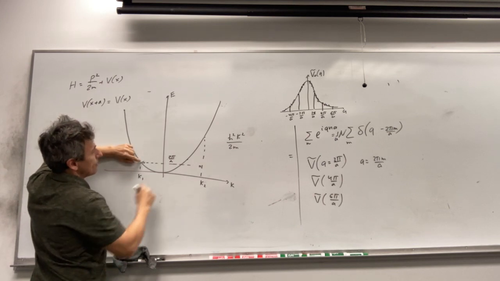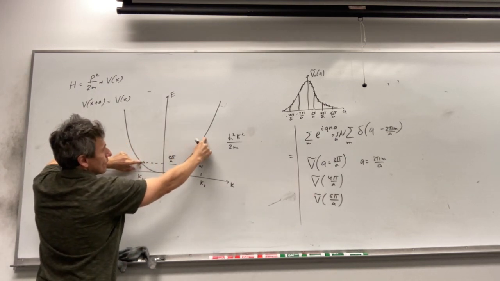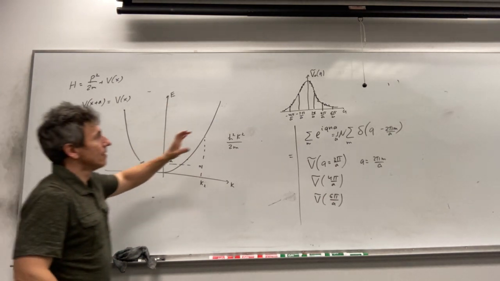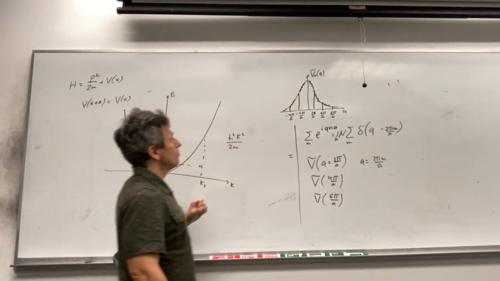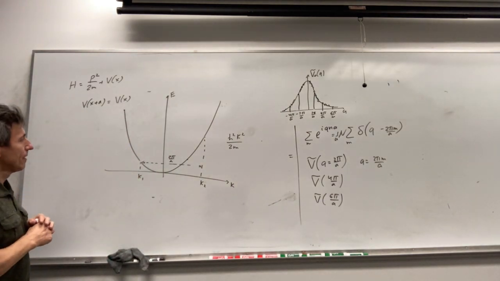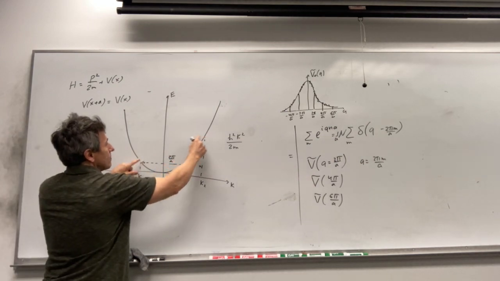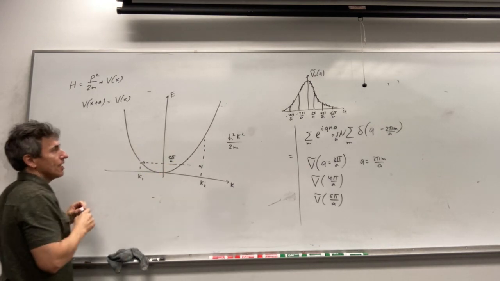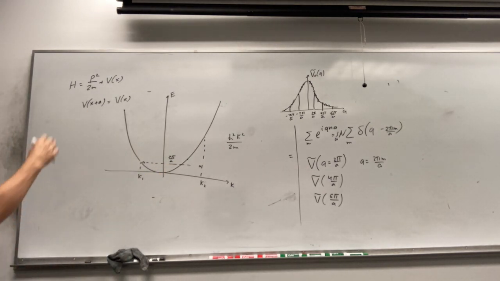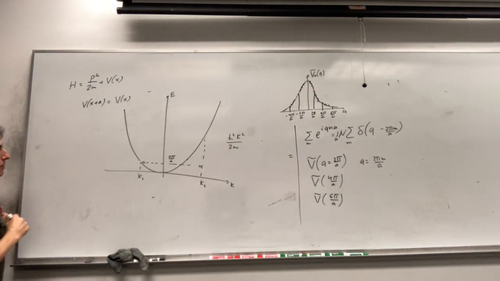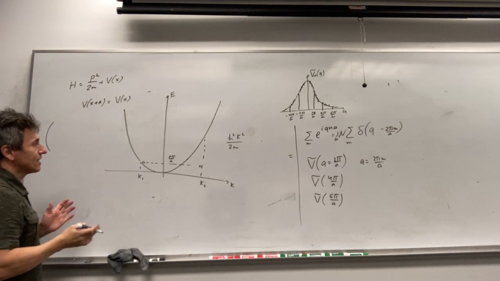In this case, effectively we consider only these 2 states, and the coupling between them is determined by the Fourier transform of the periodic potential at 2 pi over a. Then we can consider what is the effect of such coupling. So we need to construct the matrix. It will be only 2 states, with the coupling determined by the Fourier transform at this point. It will be 2 by 2 to find the energy of the system.